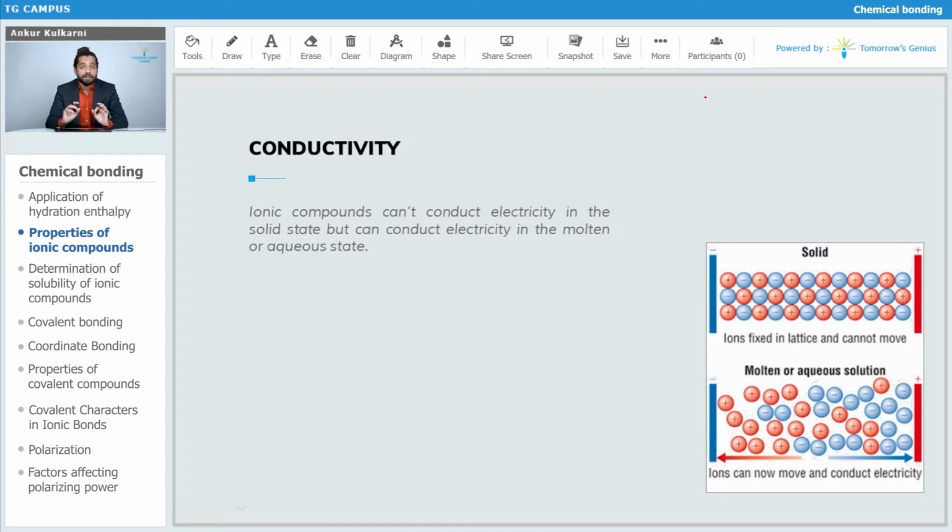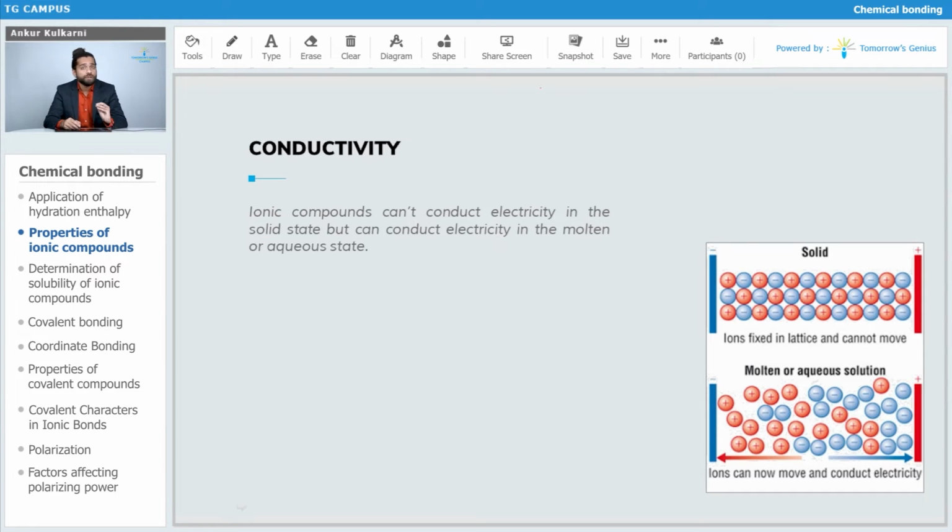So if we consider our ionic compounds, obviously they contain ions. So in ionic compounds, if they are in the solid state, in that case, will they have conductivity? Obviously not. They are in the fused state, they are not in their respective ions. So in the solid state, your ionic compounds do not show any conductivity because they are not in their ionic form. They are just generally in their fused state, just like your sodium chloride.